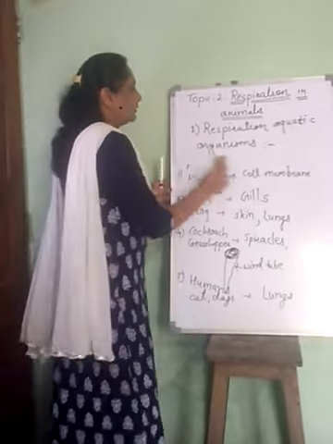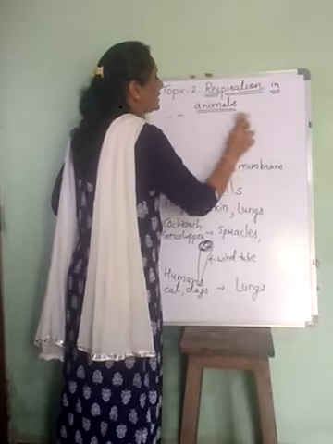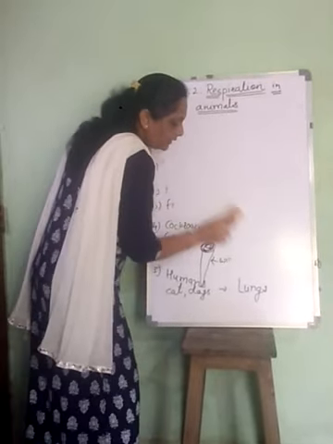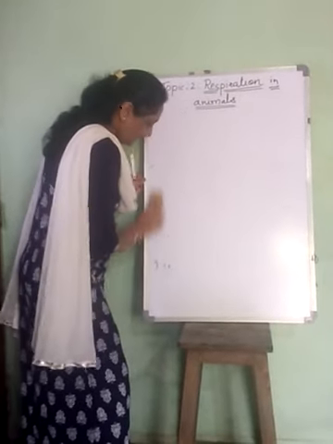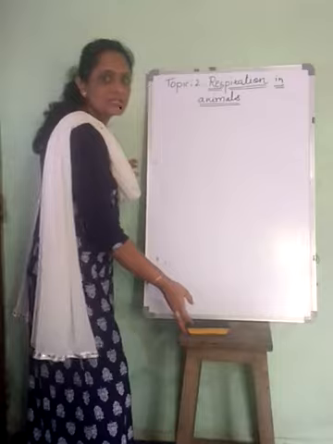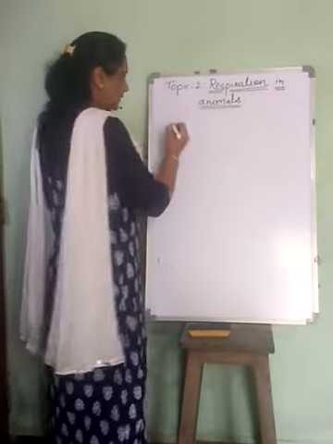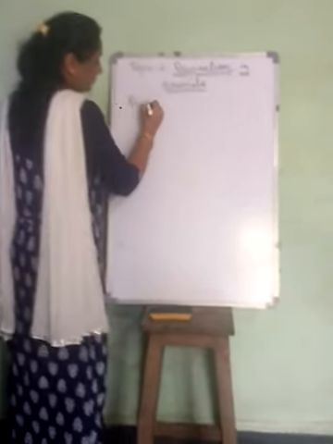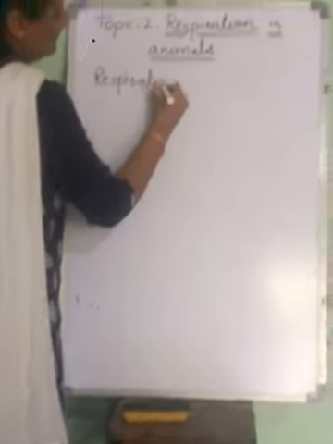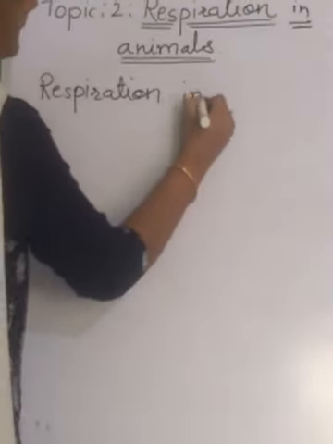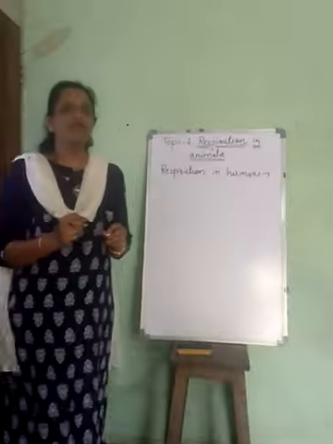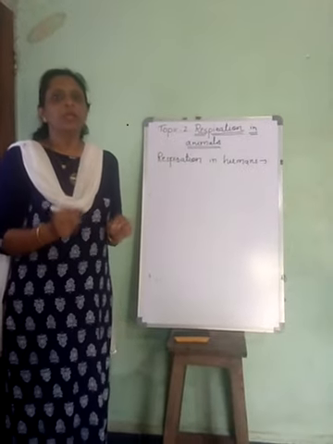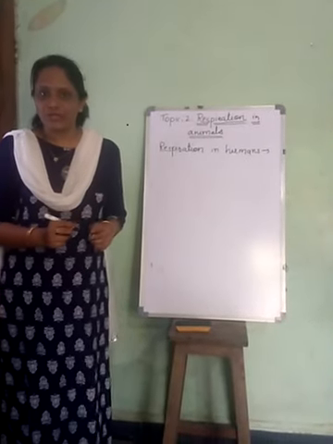Now for studying respiration in animals, we are going to take one example, and that is respiration in human beings. We are going to study the respiratory system of human beings. So today we are going to discuss different organs which are involved in the process of human respiration.